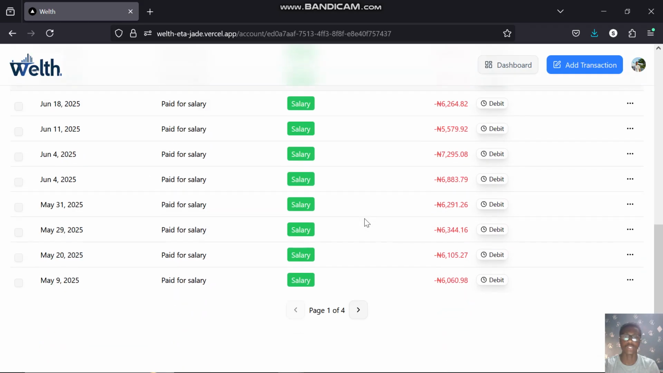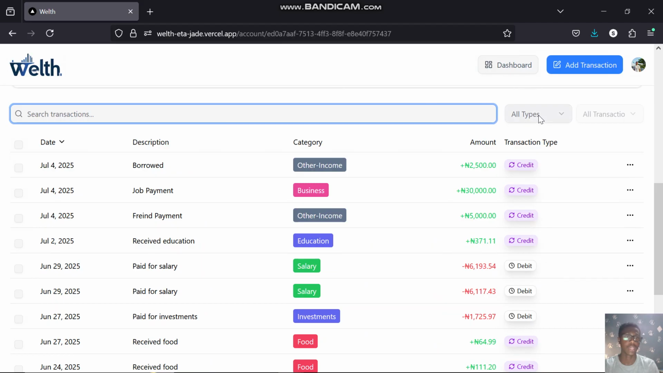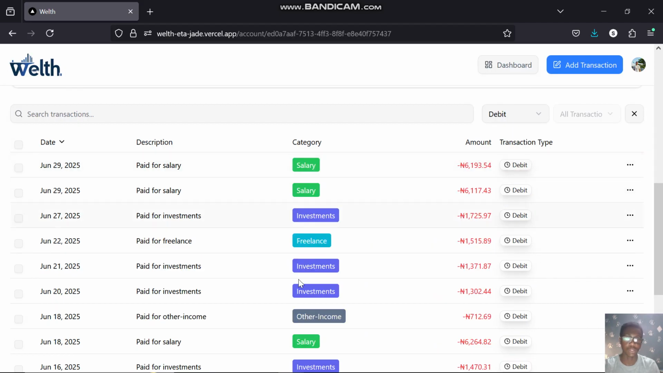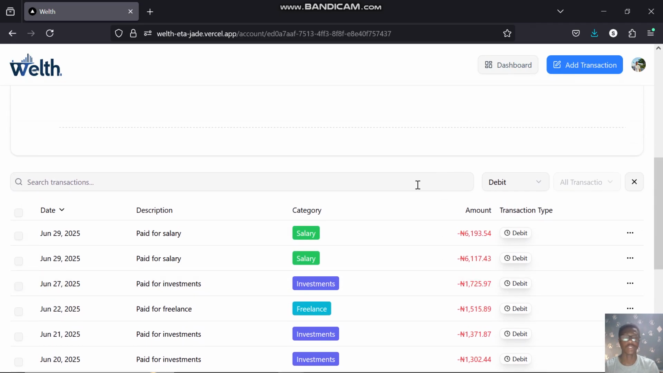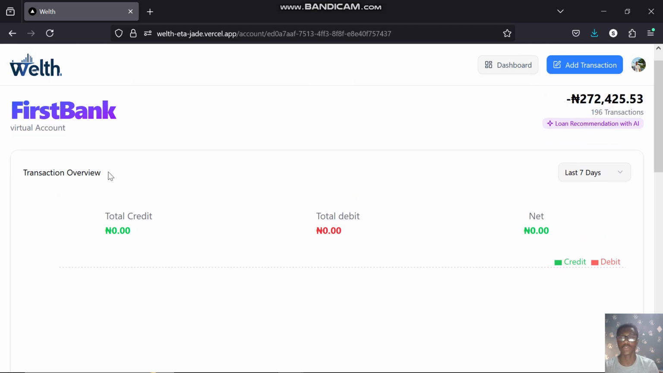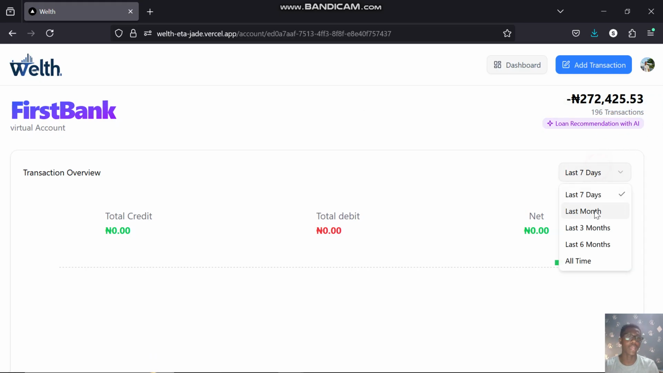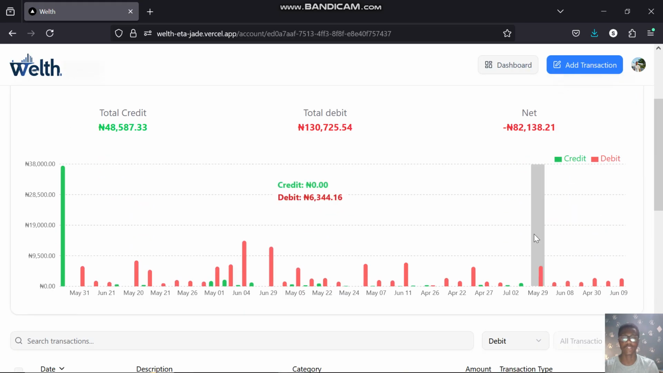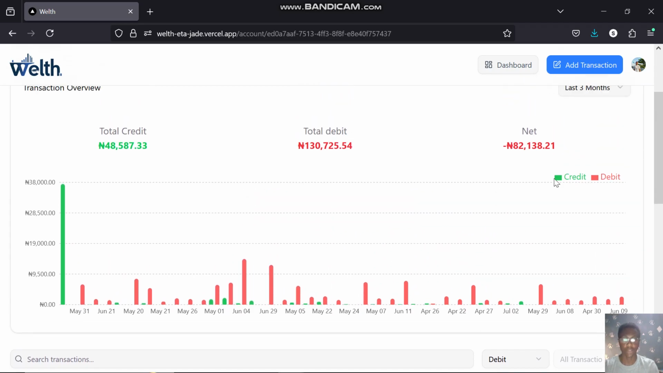You can see I get all the salary. I can decide to filter by types. I can get debits. You can see all the debit types. All this was built having the user experience in mind. And this is also a smart transaction overview. It's just a fancy way of displaying the transactions to the user. Now I can also filter by months. You can see I have this smart bar chart here that gets updated in real time. You can see all this.